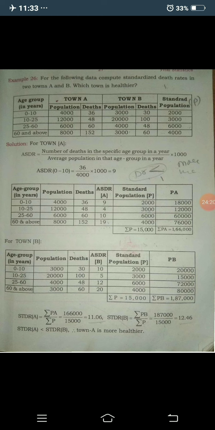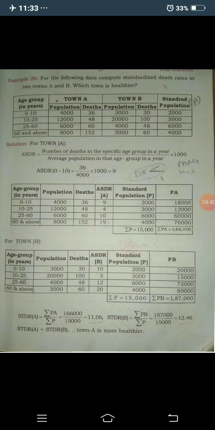Okay, by taking these two data, for town A the summation of P is 15,000 and summation of PA is 1,66,000, and similarly for town B the summation of P is 15,000 and summation of PB is 1,87,000.